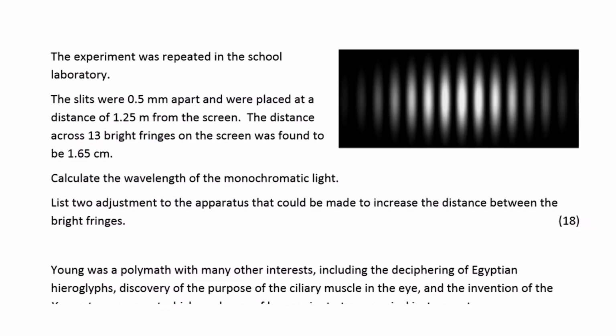So all we need to do now is just move back to our question, and we're told that this experiment was repeated in the school laboratory, but with the following extra bits of information. So the slits were 0.5 millimeters apart. They were placed at a distance of 1.25 meters from the screen. The distance across 13 bright fringes on the screen was found to be 1.65 centimeters. We're asked a couple of questions on this.